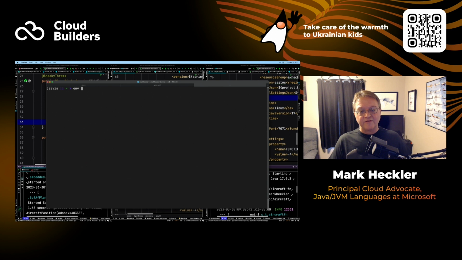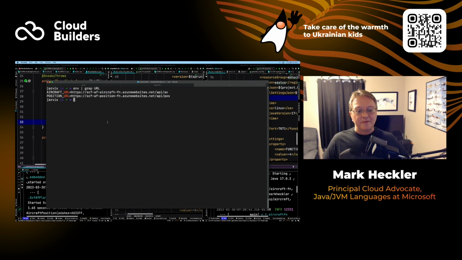Now, if we look at this grep URL, we have a couple of URLs which point to a couple of Azure functions running in Azure, of course. So we're going to start up our plane finder application and run that to point to the cloud-based functions. In dev session repos, functional and plane finder, I will just do a mvnw spring-boot:run.